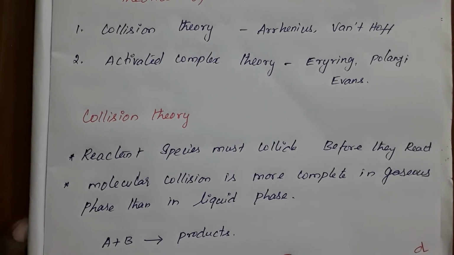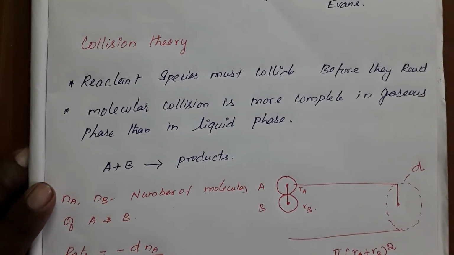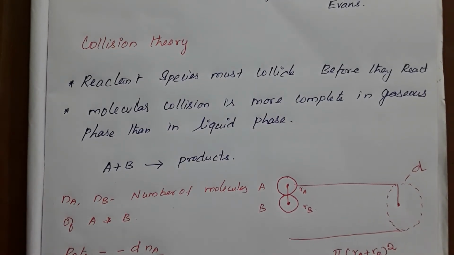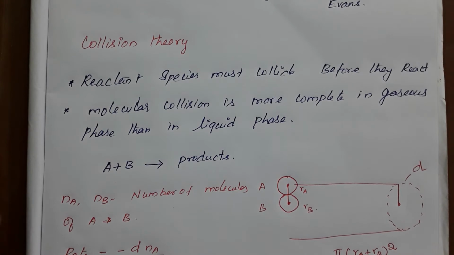Collision theory. These are the assumptions for collision theory. Reactant species must collide before they react. Before the reaction, the molecules must collide. Because of the collisions, bonds will be broken and new bonds will be formed. The second assumption is that collision is more complete only in the gaseous phase when compared with the liquid phase, because in the liquid phase the solvent molecules are involved, so the collision is not as complete as in the gaseous state.